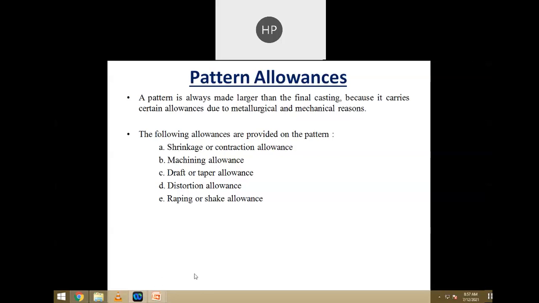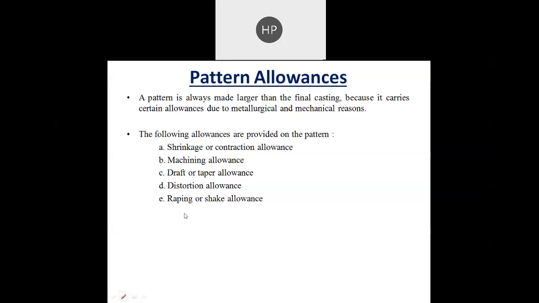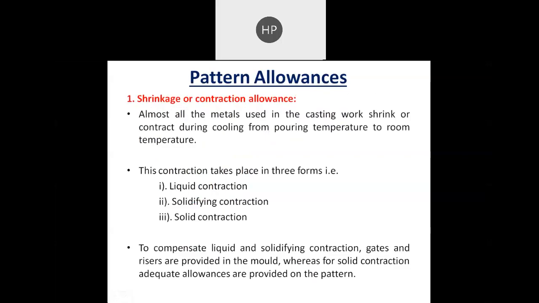First, shrinkage allowance. Second, machining allowance. Third, draft or taper allowance. Fourth, distortion allowance. And the final, fifth one is warping or shake allowance. So this shrinkage or contraction allowance takes place in 3 forms. First, liquid contraction. Second, solidifying contraction. And third, solid contraction.